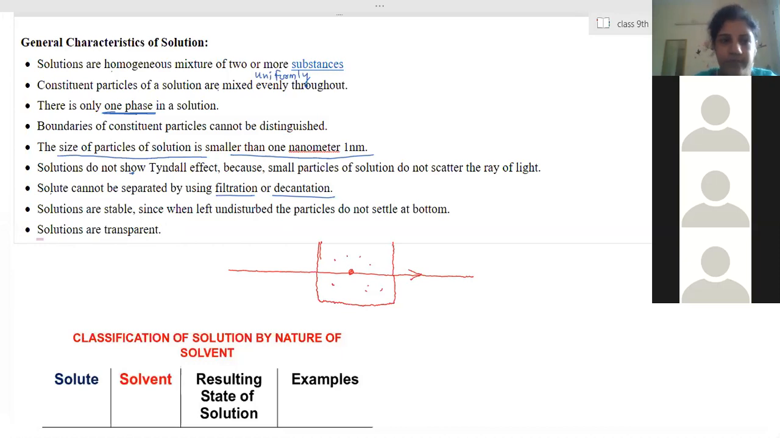Is it clear? Are these points clear to you? All the parts of solutions are clear to you? Then write it down. Then write the characteristics.